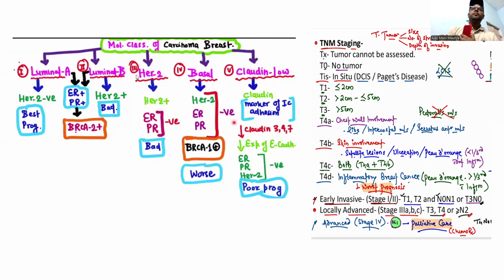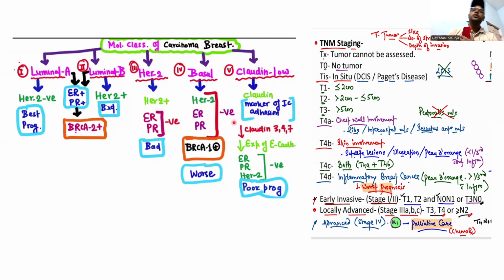Last, please remember the molecular classification of carcinoma of the breast: luminal A, luminal B, HER2, basal. Luminal A and luminal B are both ER/PR positive. The difference is that luminal A is HER2 negative and luminal B is HER2 positive. HER2 negative has the best prognosis, HER2 positive has a bad prognosis.